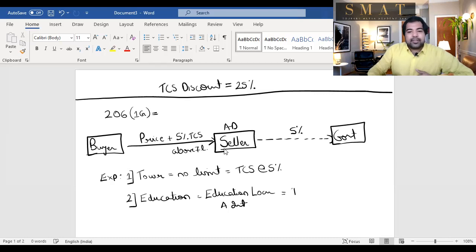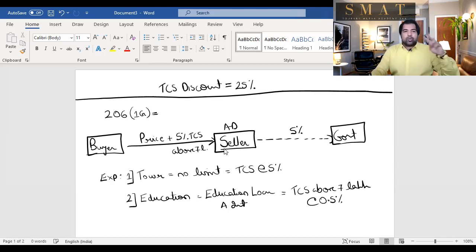So the TCS here will only be above 7 lakhs, and only at the rate of 0.5%. So there are two exceptions. For tour and tourism, there is no limit, so the 7 lakh limit is removed because you're going for a holiday; you can afford to pay TCS. But for education, the 7 lakh limit is still there and it is only 0.5%, because they understand students will say, how can you collect such a high TCS? Guys, this is section 206C(1G).